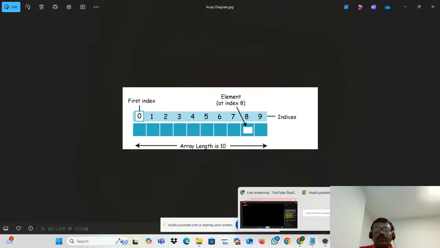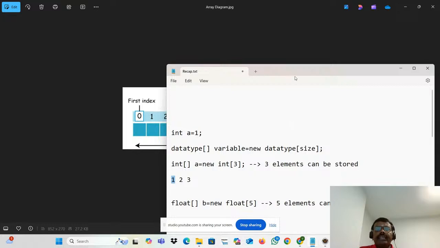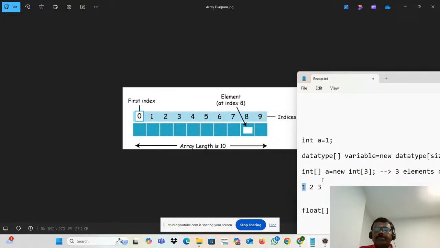Okay, in this case, where will my 1 be stored? My 1 will be stored in the 0th position, then the first position, second position. For example, I'm putting the elements as 10, 20, 30. Your 10 will be stored in the 0th position, your 20 in the first position, your 30 in the second position.